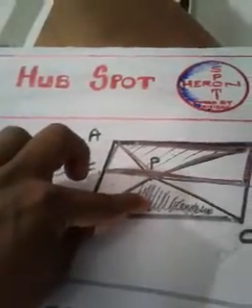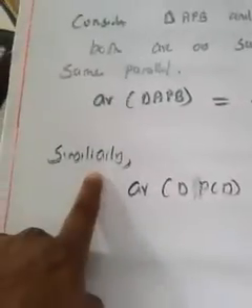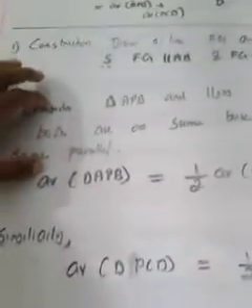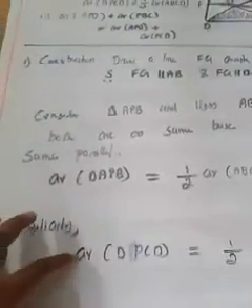So area of this triangle should be half of the area of this parallelogram. That I have written here. I used similarly, so no need to write this reason by using the theorem. Here we explained in words; no need to explain again. We used similarly.